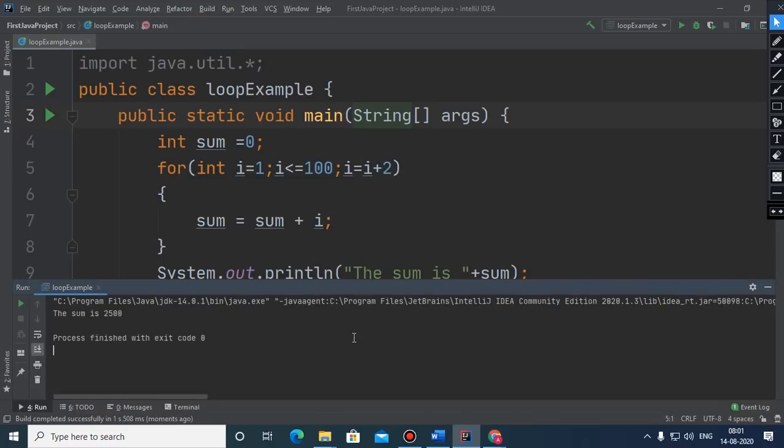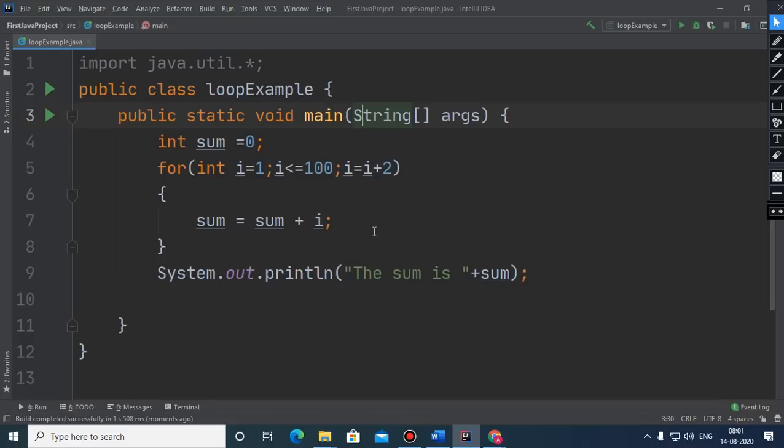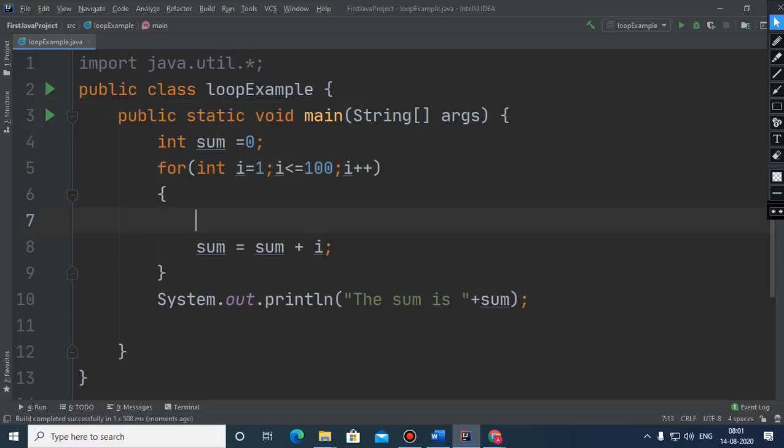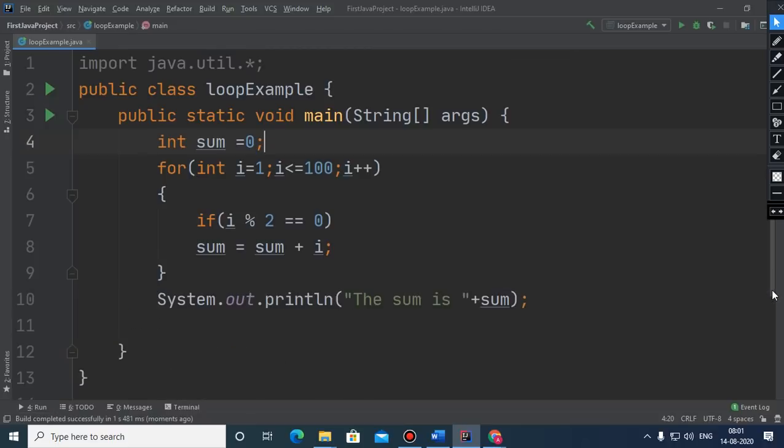Just go through, you see that here this time the sum is 2500. And there is one more way of checking and calculating the sum of even numbers. Here, if we specify the condition that if I is divisible by 2, so simply we can use this modulus operator in order to check for an even number. Again you will see that the output is 2550.